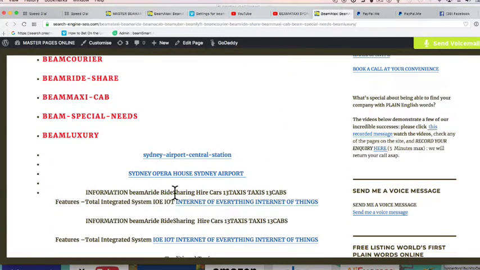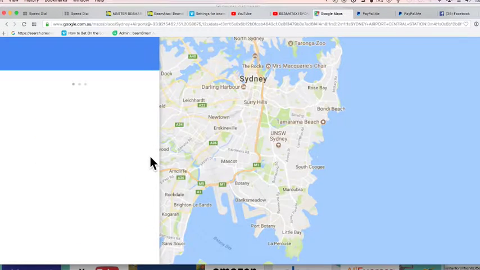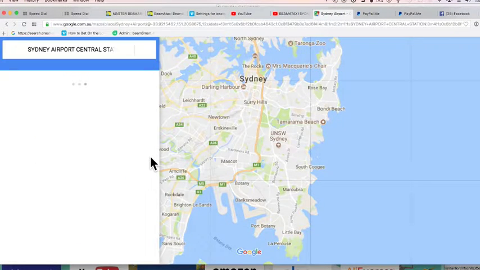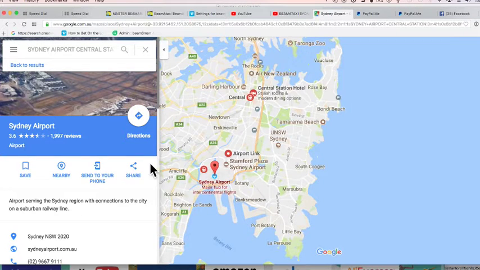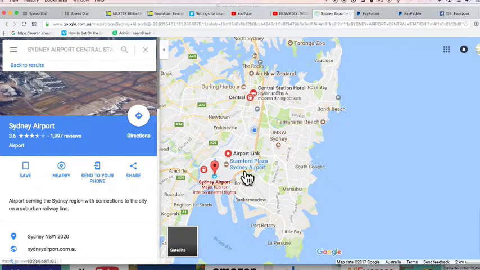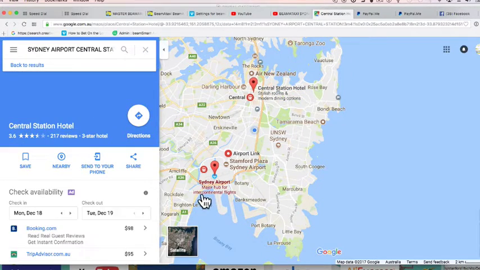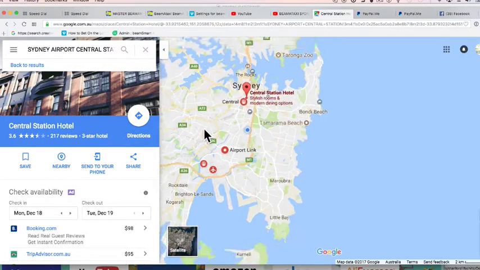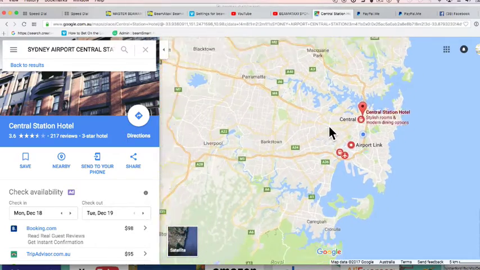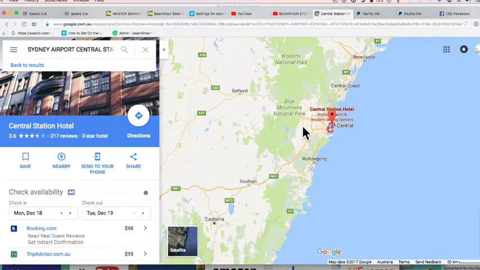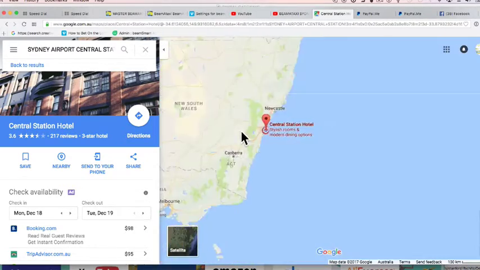And then they have other things, like this is where you could go to Sydney Airport, and it'll show you the map and the route, Sydney Airport to Central Station, and that's international. You can search that on those words from anywhere in the world.